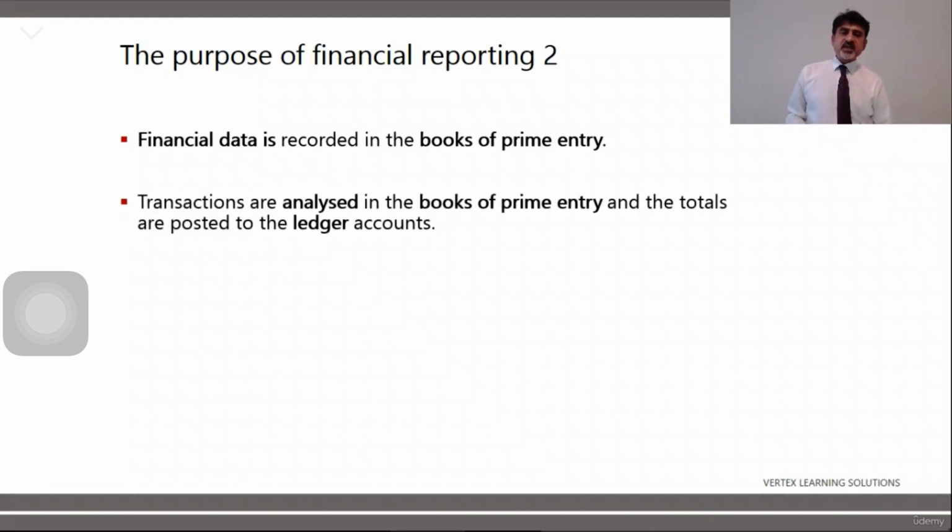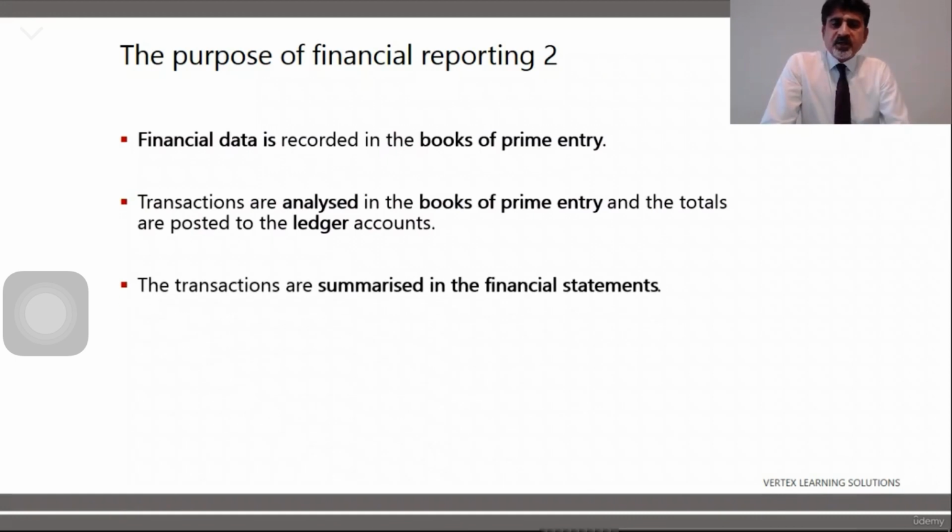And the transactions in the books of prime entry, and the totals are posted to the ledger account. This is our chapter number 4. We will be doing our debits, credits and ledger accounting. The transactions in the financial statements, yes, this is the second part of the financial accounting process. Remember bookkeeping and reporting. So reporting is that summarizing.